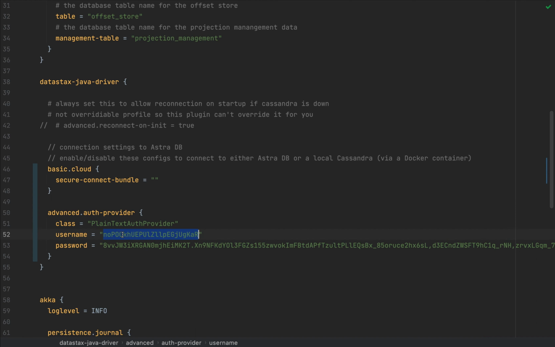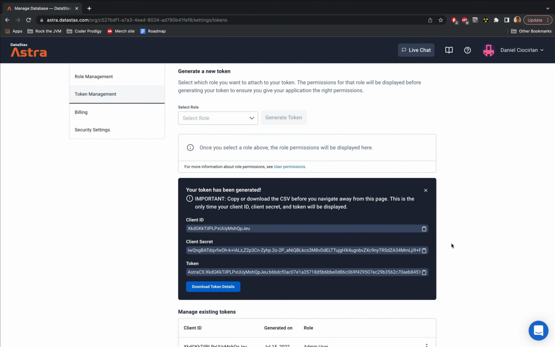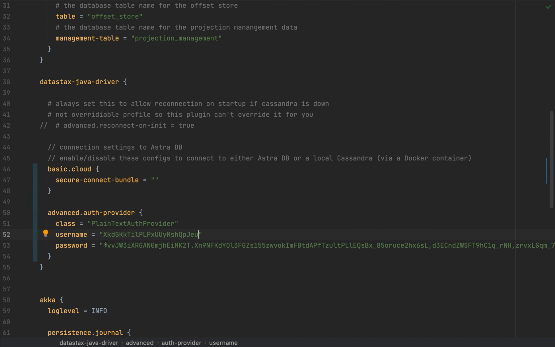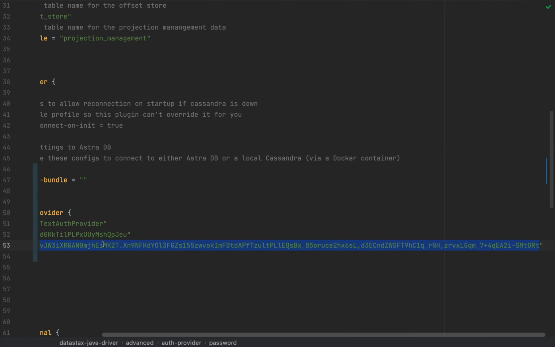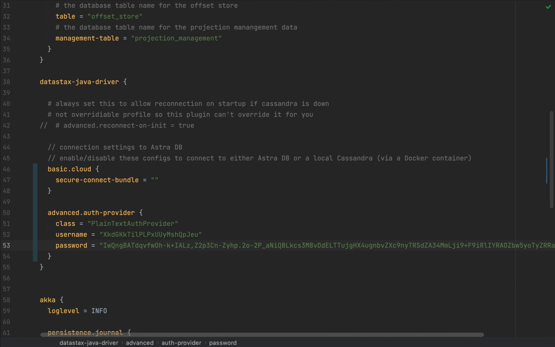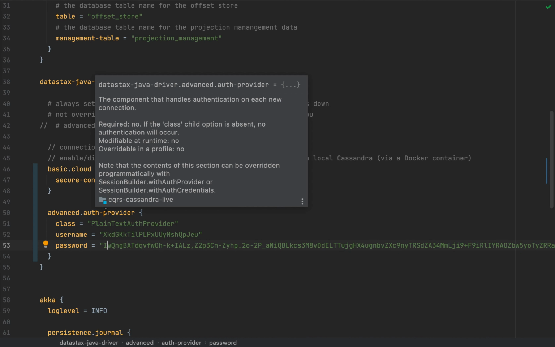And here under username, I'm going to paste that client ID, and the password is going to be the client secret in this dialog box. Now, I'm not really afraid of having them in the clear in this video because I'm going to remove the database anyway after this recording, so there's no worries about that. Cool. So you'll have your username and password already here in the configuration.